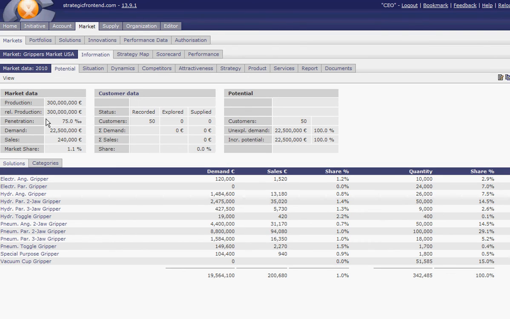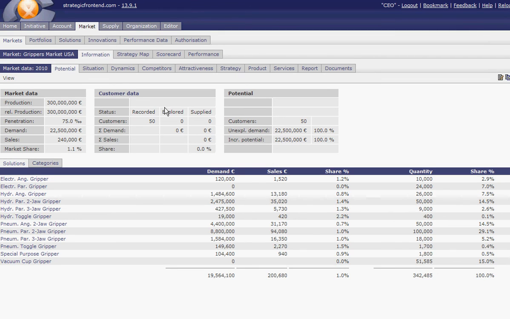You also have the possibility to compare this market potential with your customer data, which is actually, I think, implied in the CRM system of strategicfrontend.com. You can see in this market you have recorded 50 customers, you have explored 0 and supplied 0.